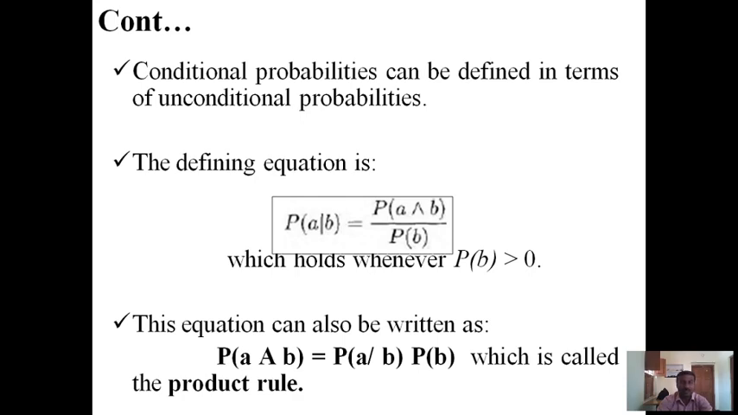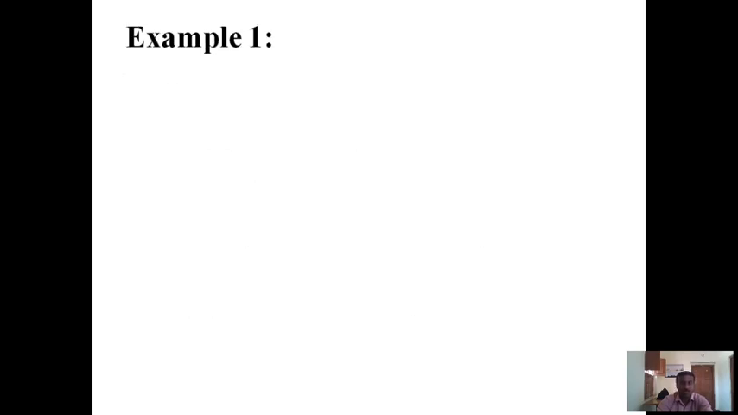The defining equation is P(A|B) = P(A and B) / P(B), which holds whenever P(B) is greater than 0. This equation can also be written as P(A and B) = P(A|B) times P(B), which is called the product rule.